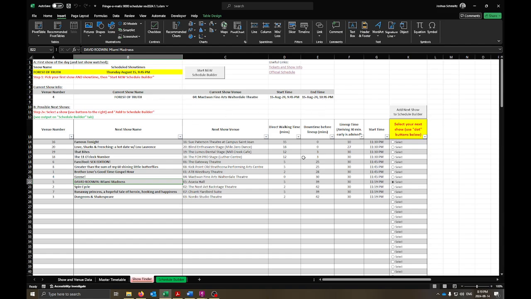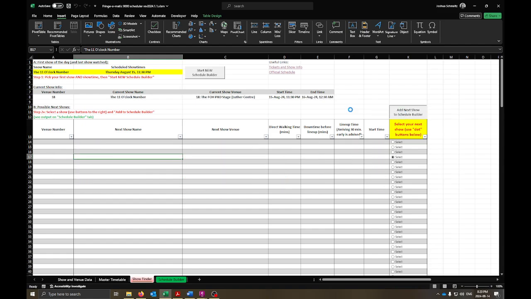And it's 10:45 on the Thursday night. So again, not many shows left, but you could probably still squeeze one more in. So maybe we'll do the 11 o'clock number. Also a really good show. I'll add that to my schedule builder. Now you see it's blank because it's after midnight and there are no more shows starting on August 15th.